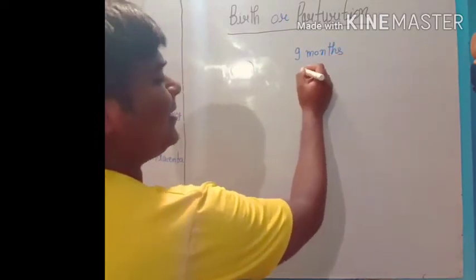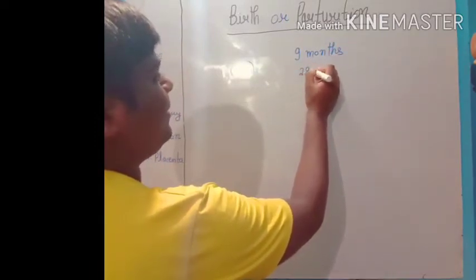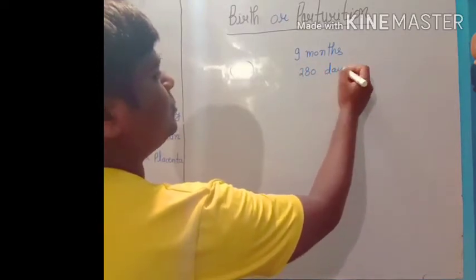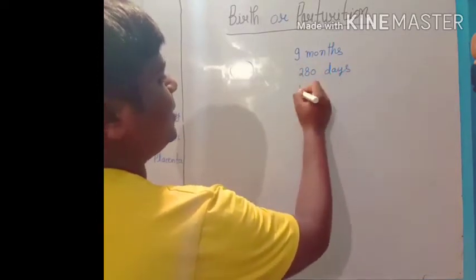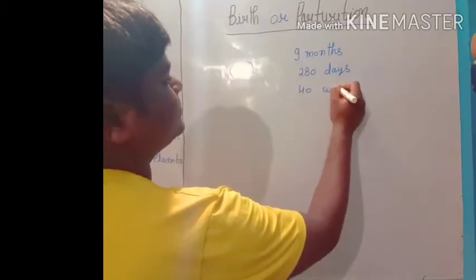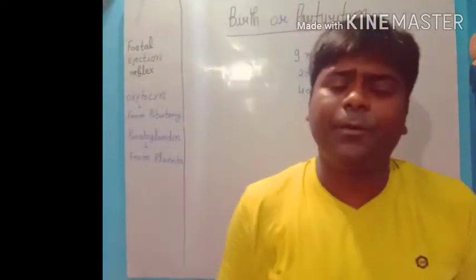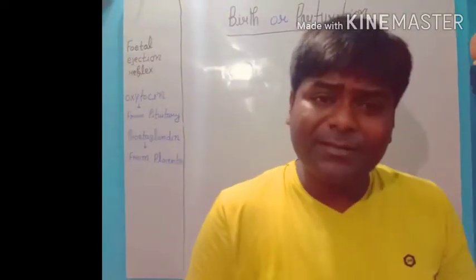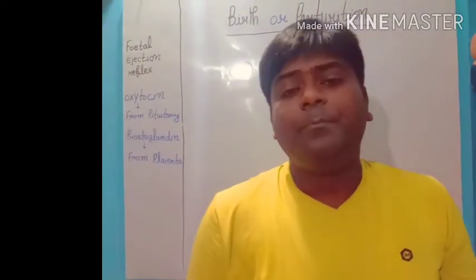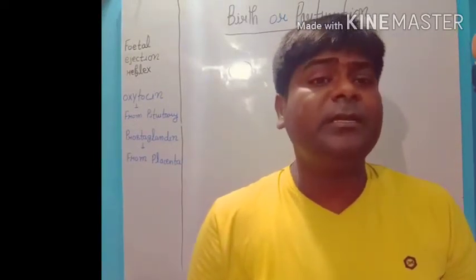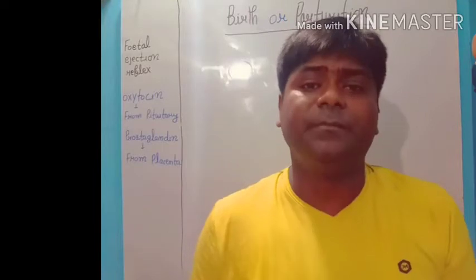When we calculate in days wise, 280 days and 40 weeks are there. This is the approximate data. What is the gestation period? A period in which fetus is fully developed. That is gestation period.